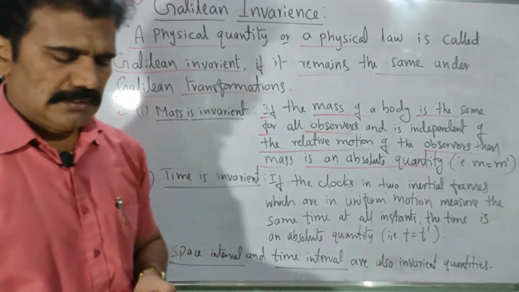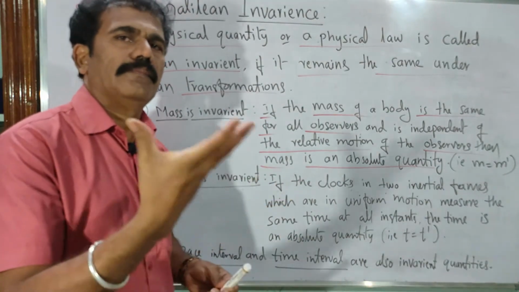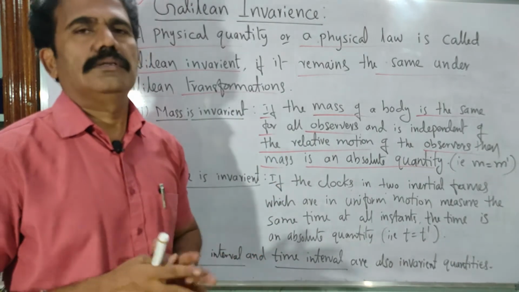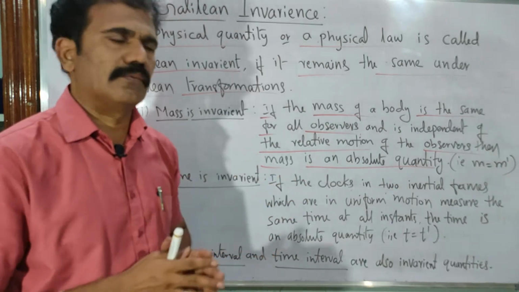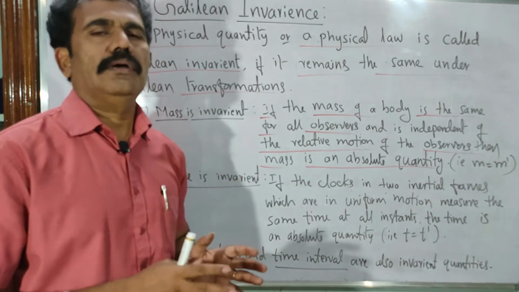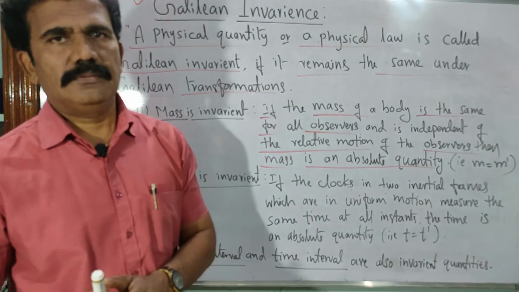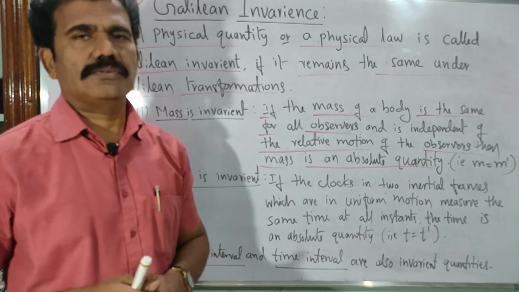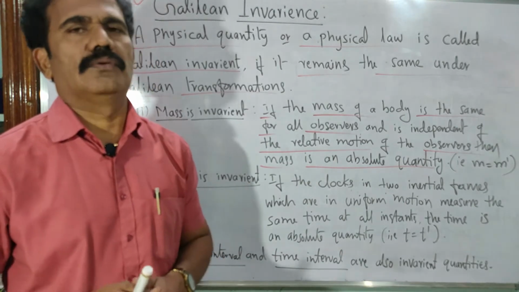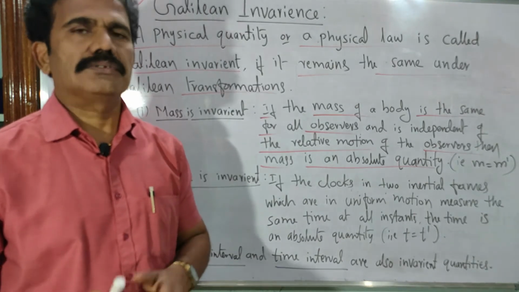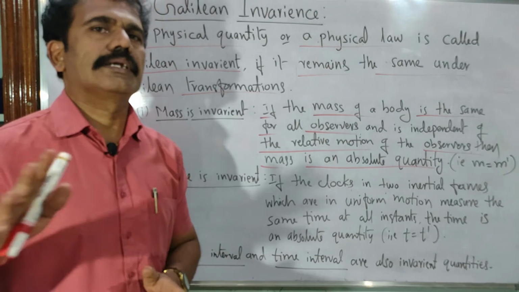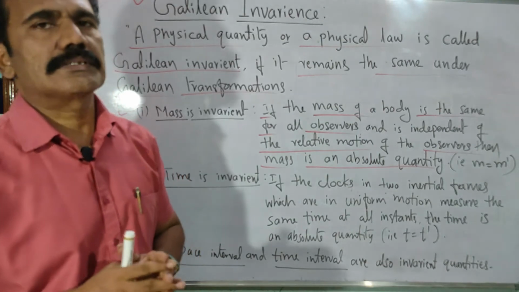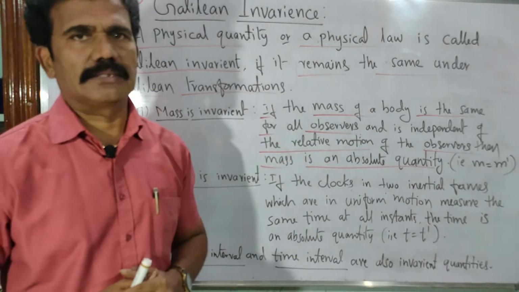For example, you measure the mass of a football at the railway station and keep that value as M. Another observer takes the same football into the train, and once the train starts moving, what is the mass of that football with respect to that moving observer? Is it changing? No. With respect to his observation, the mass remains constant, and you take it as M dash. M and M dash are found to be the same, so the mass of that body is said to be invariant. Clear?